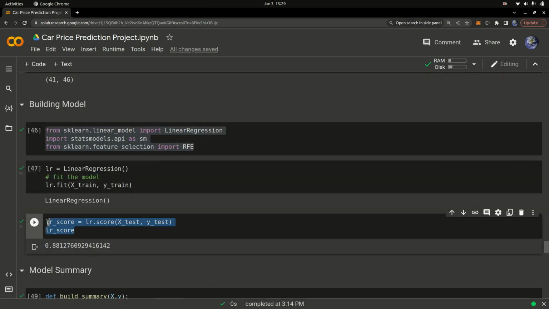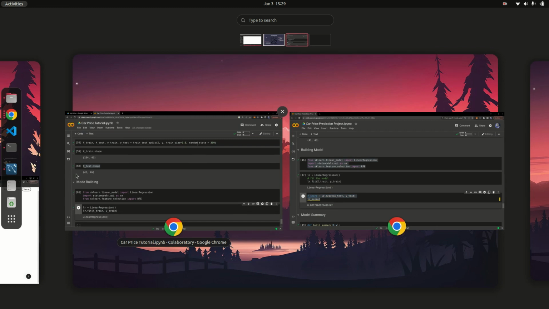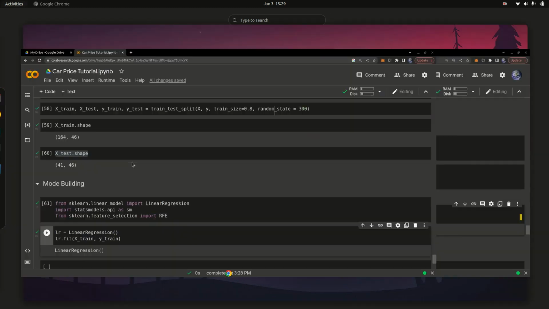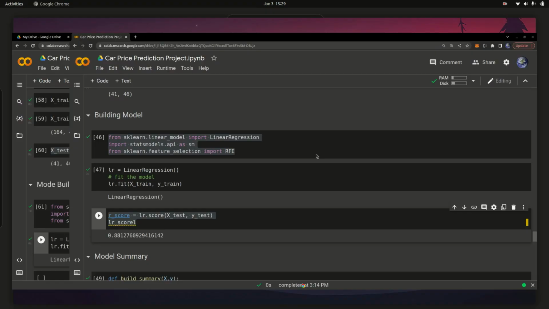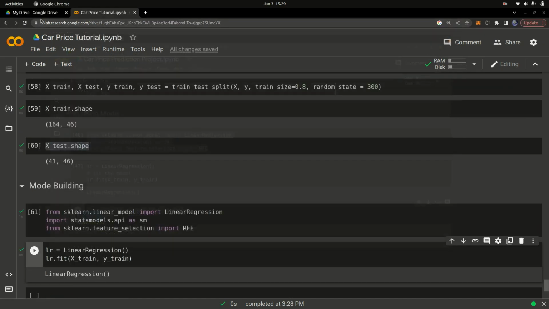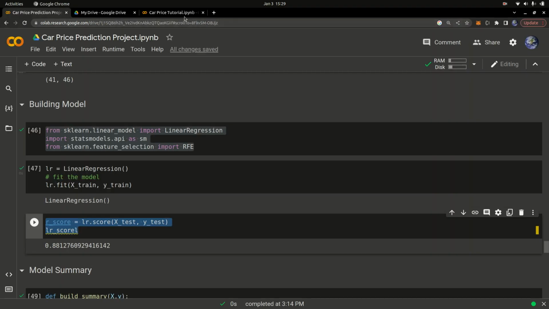To check the score of the model, I'm going to simply copy everything from here. Let me see, I think I split this into two windows unintentionally. Let me see how I can bring this together. Let me just bring it into the old one right here. Okay, I have that done. Let me just go ahead and copy everything from here. Let me just make sure I deleted an alias. Let me just put back that L. So, copy everything from here.